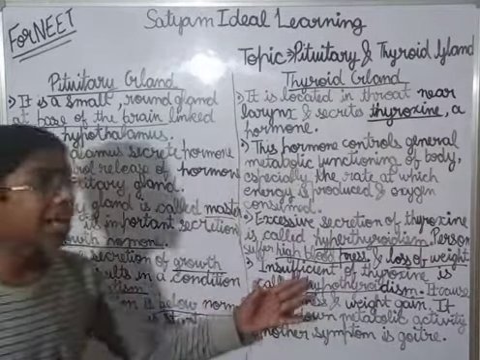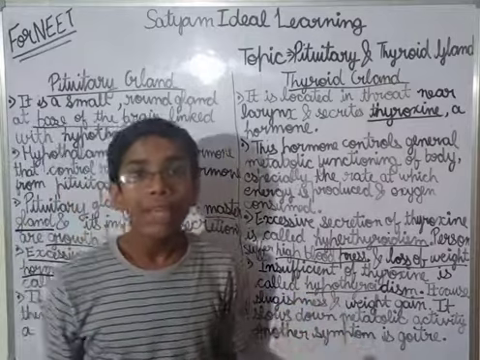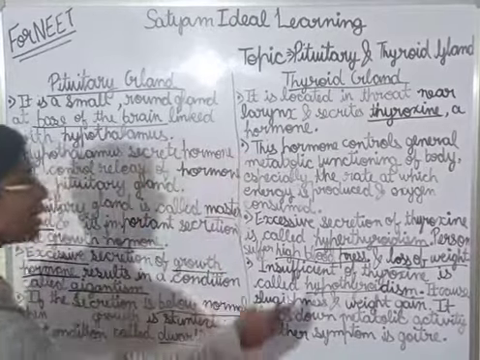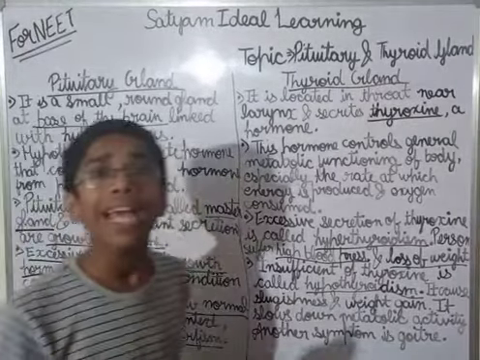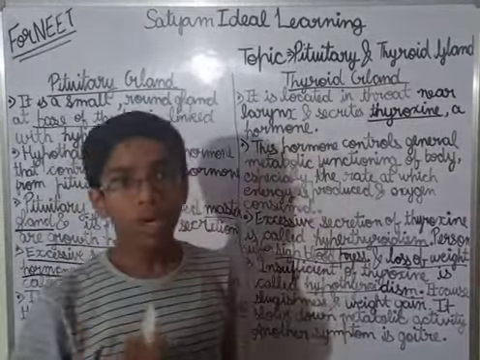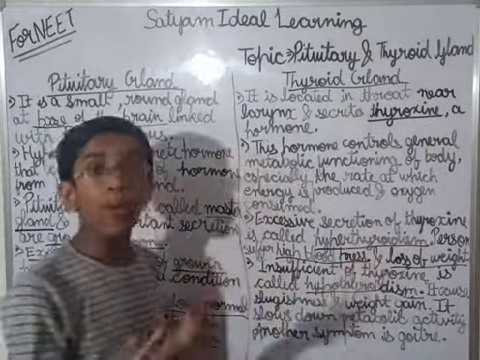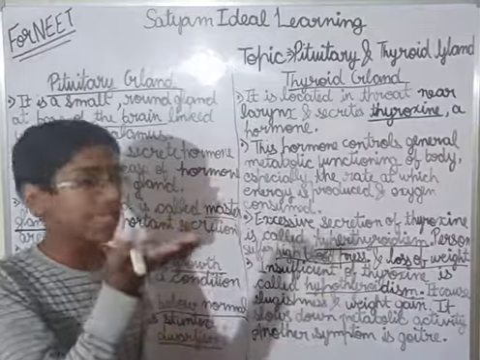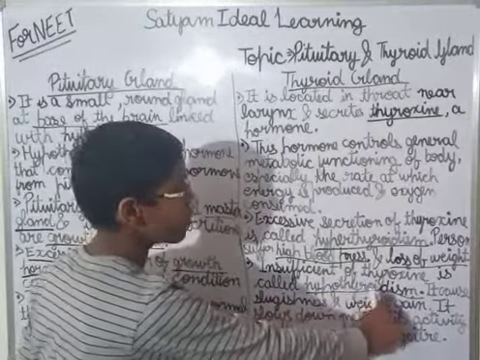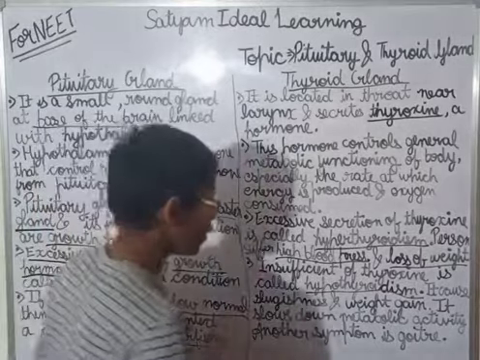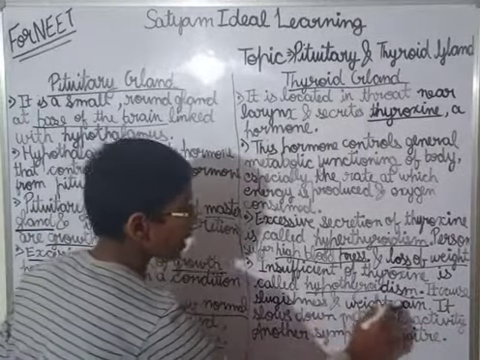In this condition, hypothyroidism, we gain weight. In this, the metabolic activities slow down. Clear this thing? So in hyperthyroidism, metabolic activities are rising. In hypothyroidism, metabolic activities are slowing down.